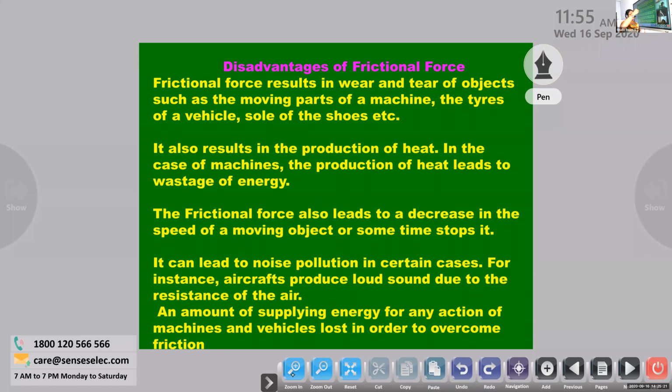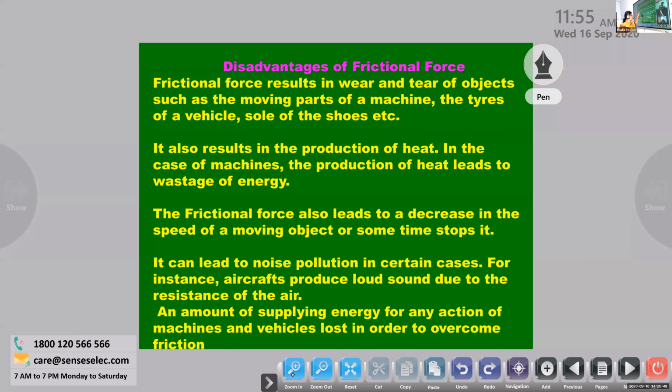Sometimes you must observe heavy trucks, and I have seen it. Some sparks come out during the afternoon. There's a sun on top, and at the same time the truck is moving. Sometimes you cannot manage this. If you do not reduce this heat energy, sparks start coming out from the tire and the road. So this is because of the machines. There's a production of heat energy.